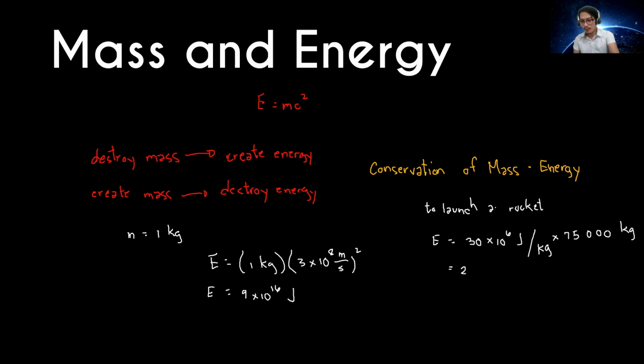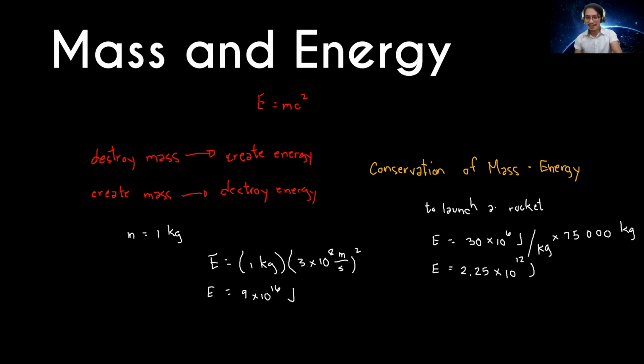That is 2.25 times 10 to the power of 12 joules. So that means ang energy na kailangan para mag-launch ng 75,000 kilograms na rocket is 2.25 times 10 to the power of 12 joules. Pero mayroon tayong 9 times 10 to the power of 16 joules.